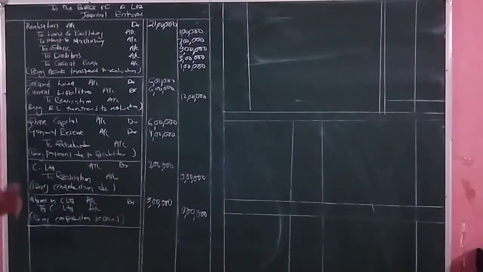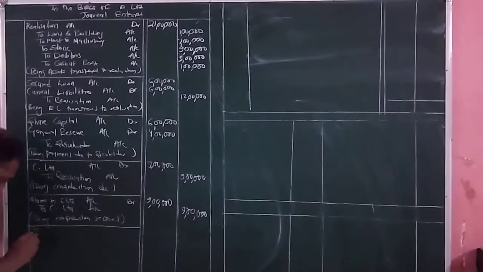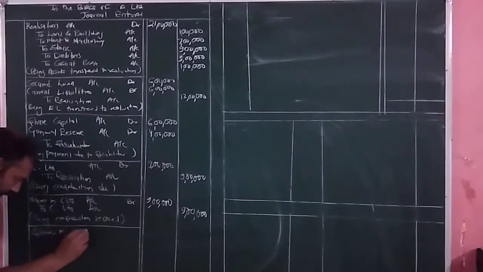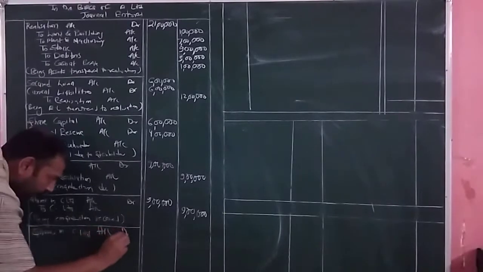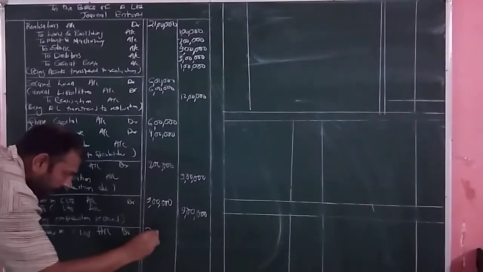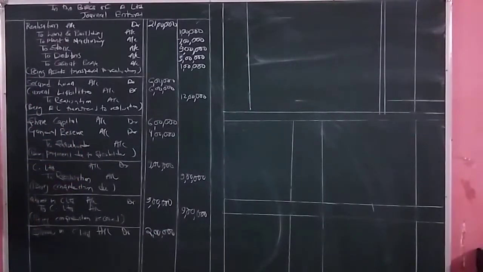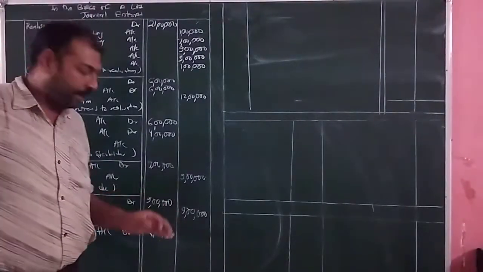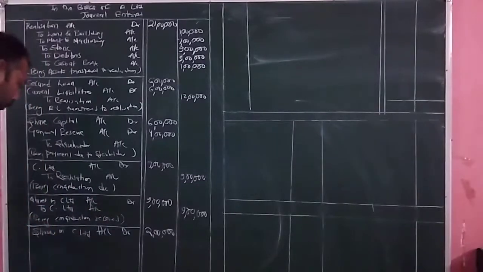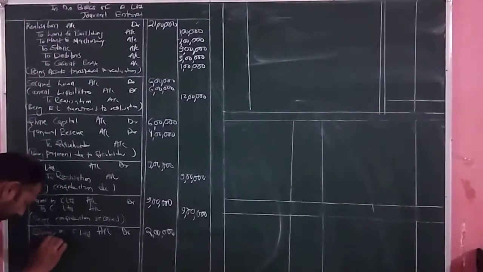Next entry will be the realization of investment. So the investment will be realized in the form of shares. So shares in C Limited account debit. We had already calculated the amount of shares which is to be received by A Limited out of the investment made in B Limited was rupees how much? 2 lakh rupees. Next it is to